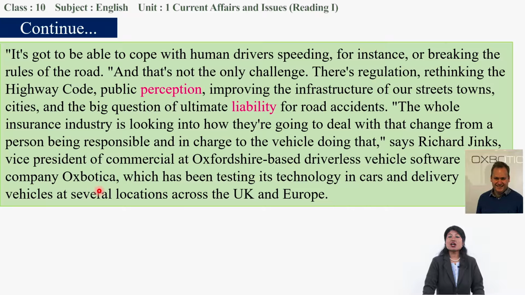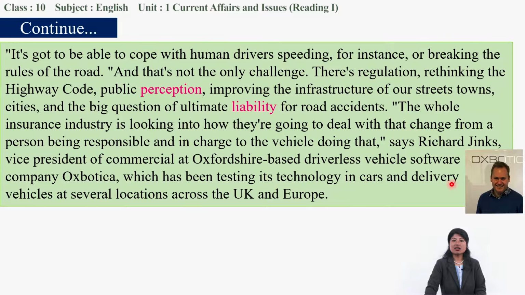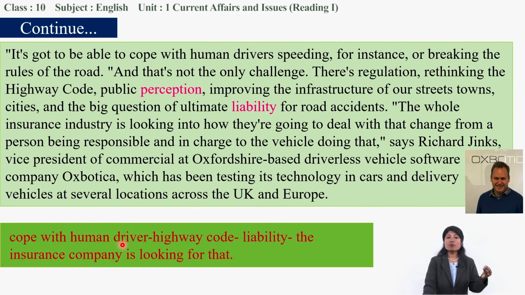best driverless vehicle software company Oxbotica, which has been testing its technology in cars and delivery vehicles at several locations across the UK and Europe. So this is the matter, a challenge for the driverless car: to cope with human drivers, to match up with them, and to follow the highway code. And there is the issue of liability, with insurance companies looking at who will be responsible for road accidents.